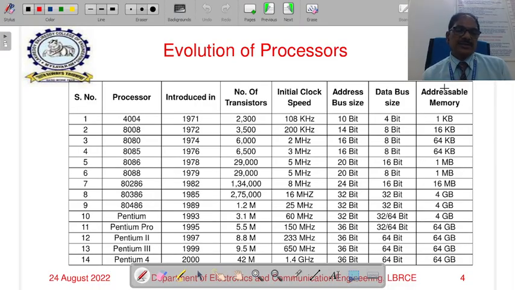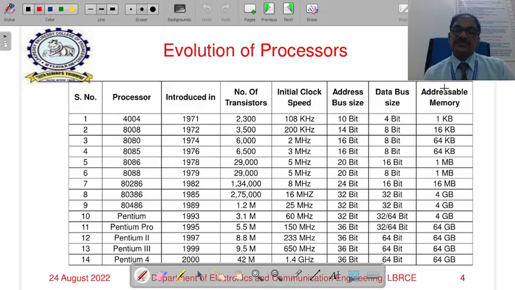Later Intel released the next version of processor, the Pentium Pro, which again has a 32-bit or 64-bit data size, but the address size is increased to 36 bits. With that 36-bit addressing, it supports 64 gigabytes of memory. The present systems use approximately 16 gigabytes of memory. So from the Pentium Pro onwards till now, all the processors released by Intel have a 36-bit address size and